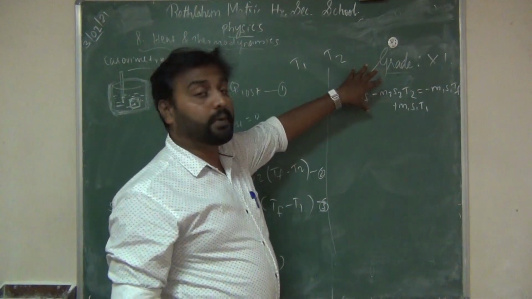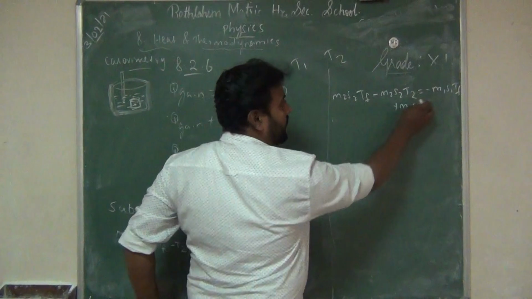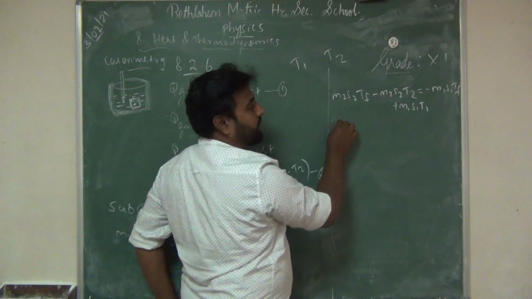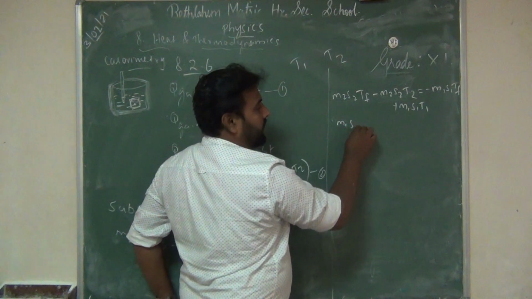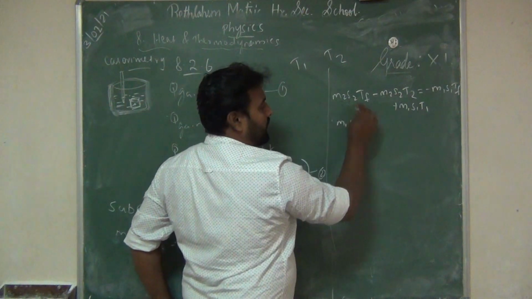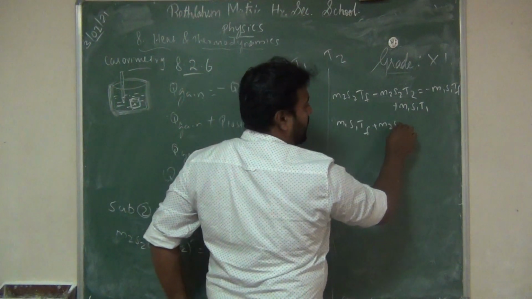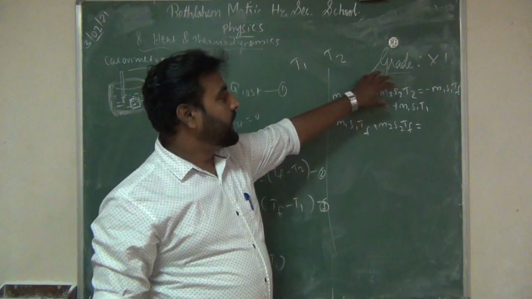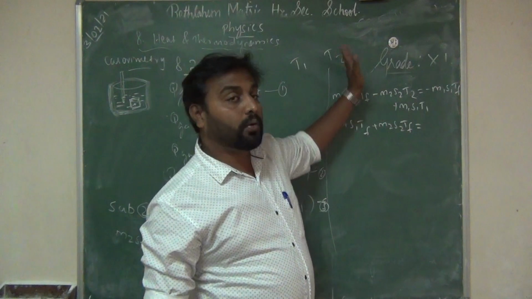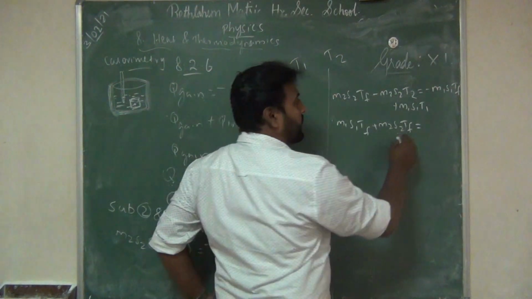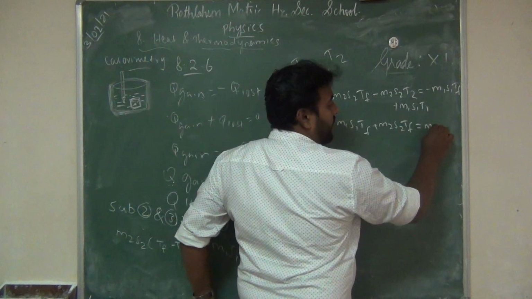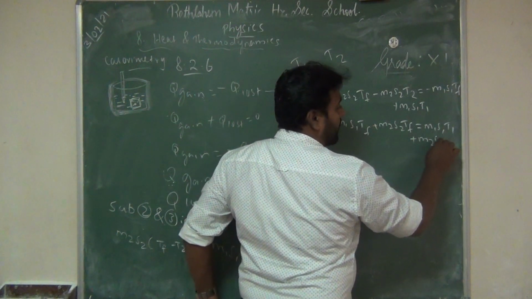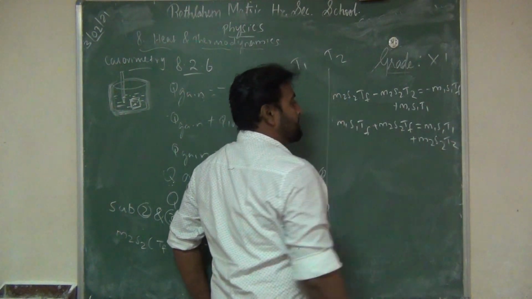Now take this Tf term to one side. So what will happen is, this minus, when it comes to this side, will change as minus M1 S1 Tf, plus M2 S2 Tf is equal to, take this minus M2 S2 T2 to the other side, so it will change as M1 S1 T1 plus M2 S2 T2.